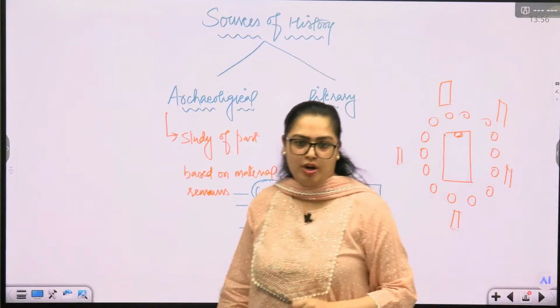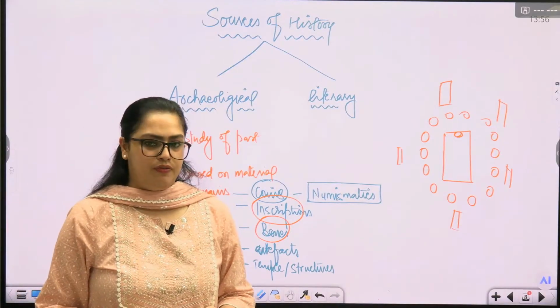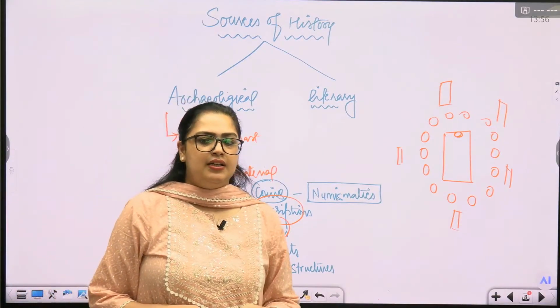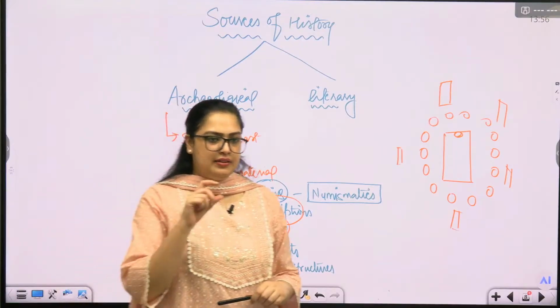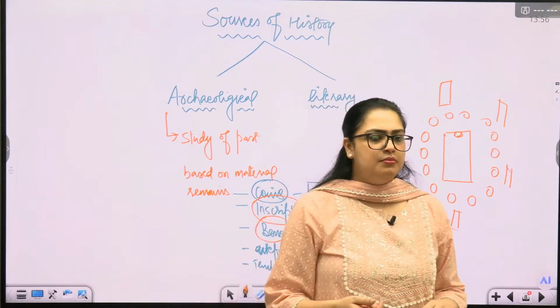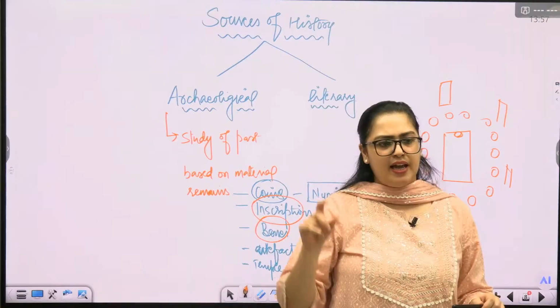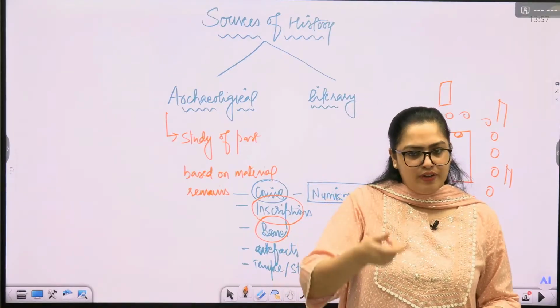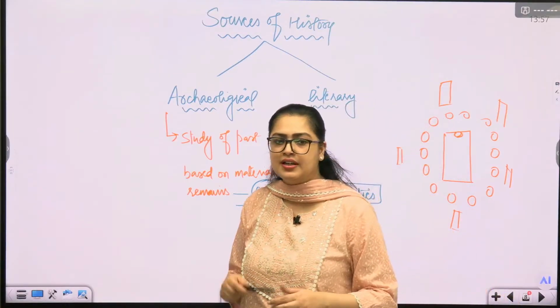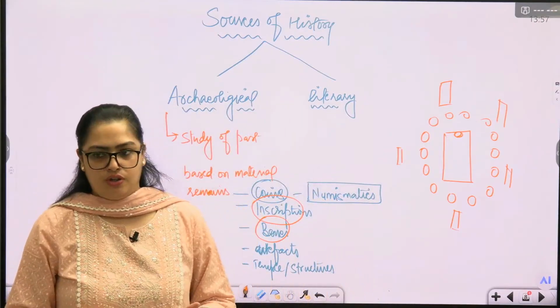Study of the human body also tells you the different conditions in which people used to live. For example, the condition of your teeth is going to tell us any sort of dental cavity, any sort of disease. Similarly, any bone of any human or animal is also going to give us clarity whether this human was suffering from some sort of disease or not.